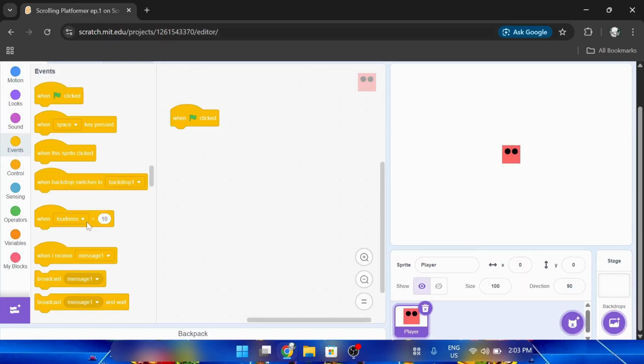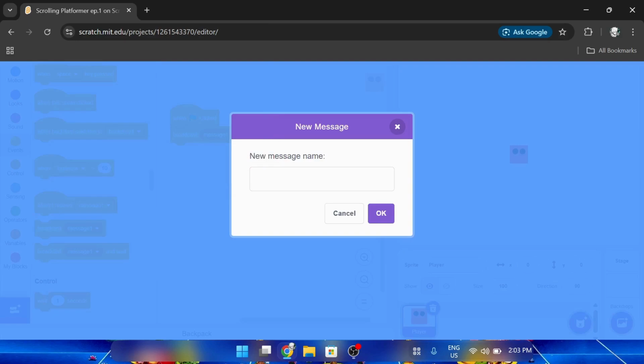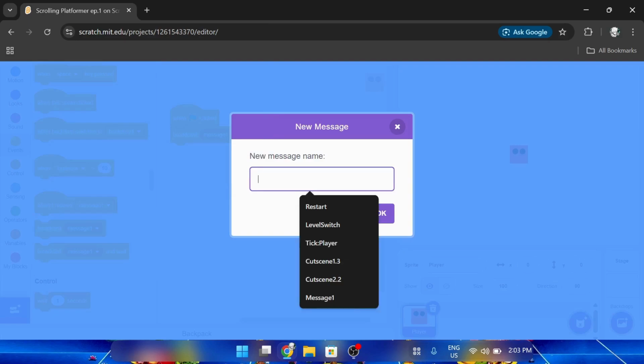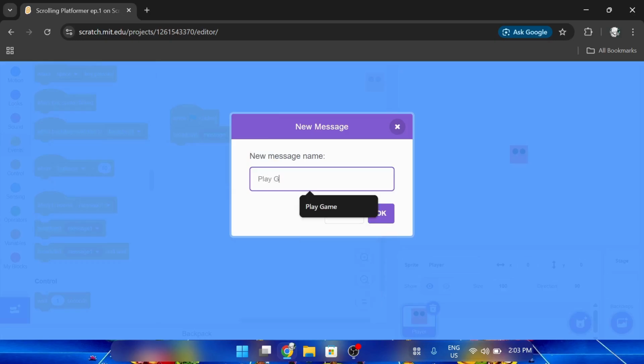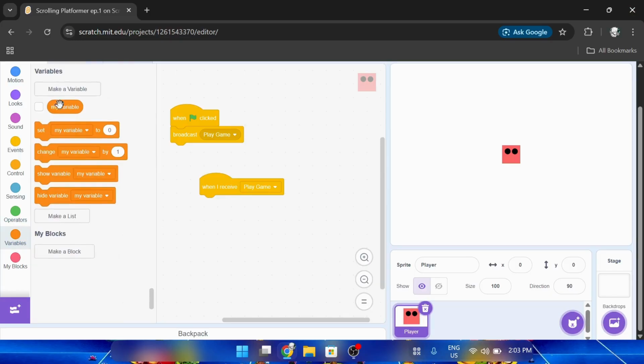So when flag clicked, let's broadcast a new message and let's name this play game. And then when I receive play game, what we've got to do is create some variables first.